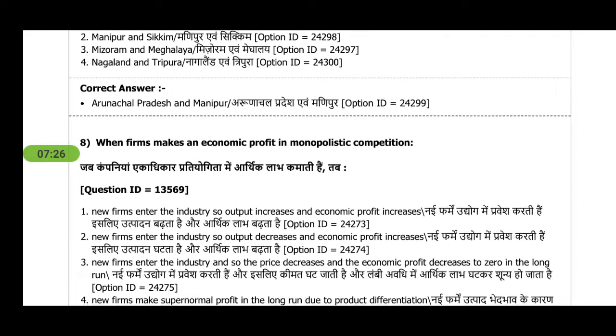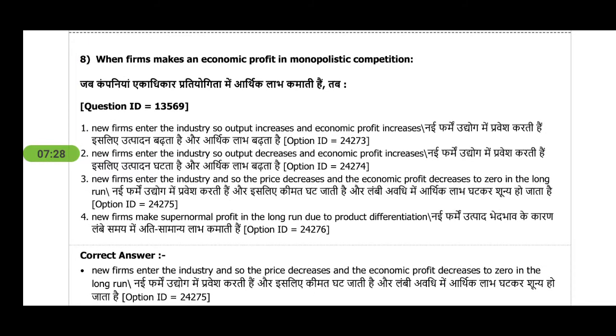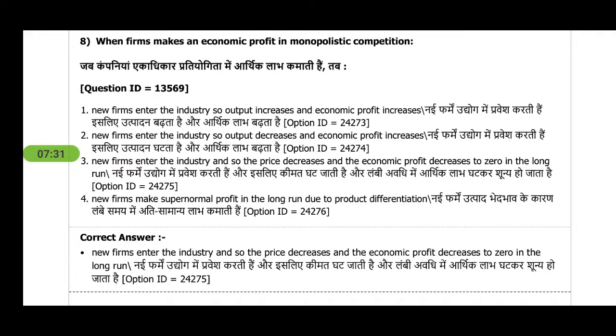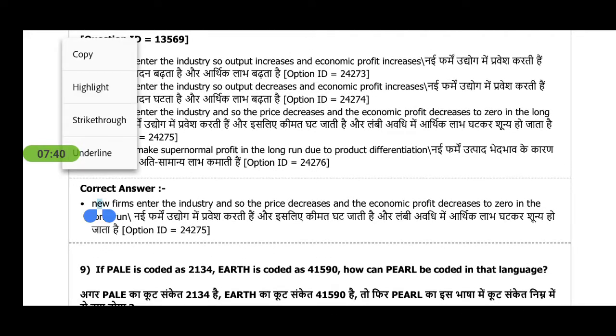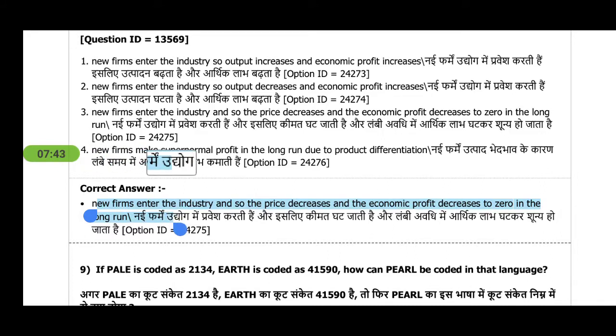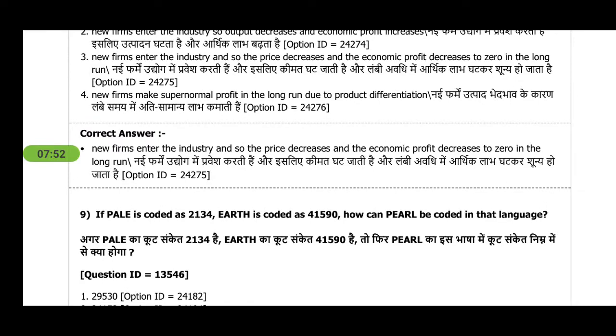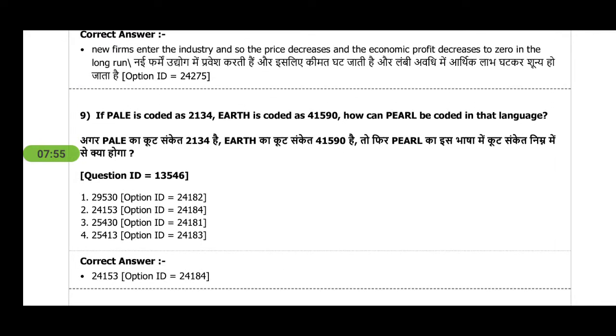Next question is, when do firms make an economic profit in monopolistic competition? So it's very easy from the sentences. You see the sentence: new firms enter the industry, so the price decreases and the economic profit decreases to zero in the long run. So it is understandable from the sentence itself, though it's a very deep economic question. Next question is also from reasoning. You will solve it, and it's easy.